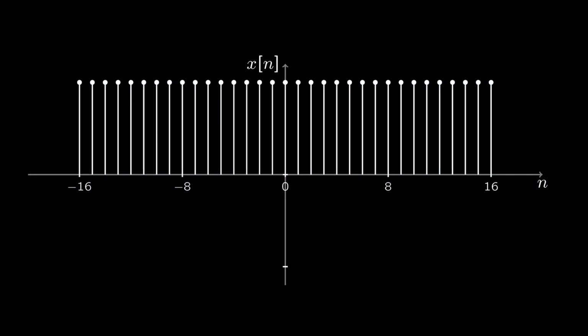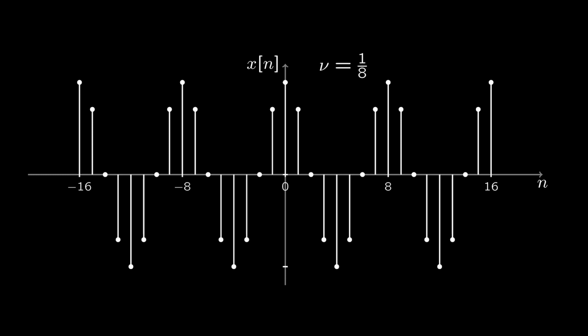A discrete time signal is a sequence of values enumerated by a discrete integer parameter, called n in this example. If all samples are the same as they are here, we say that the signal has a normalized frequency of 0. And we'll use the Greek letter nu to denote normalized frequency, and I will explain why we refer to it as normalized frequency in a little bit. But for now, it's helpful to just think of it as the frequency of a discrete time signal.